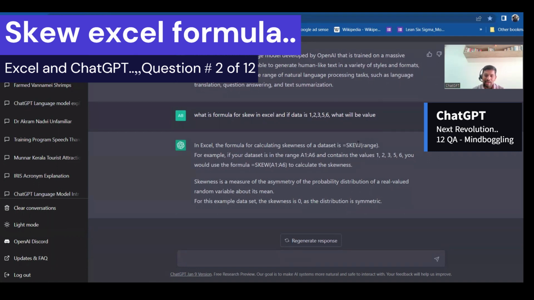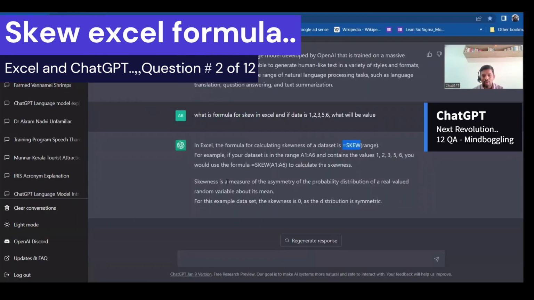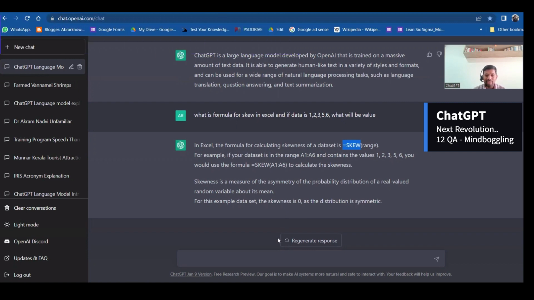I will copy this SKEW formula, open up Excel, and in this Excel I'm going to paste this formula. Okay, then open bracket, and I'm going to select the data, right? 0.23. So it's close enough. It has given the data 1 2 3 5 6 and how to calculate and all that. It says the skewness is 0 because it's symmetrical, and it is a close value, so it has given 0. So let's proceed with the third question.